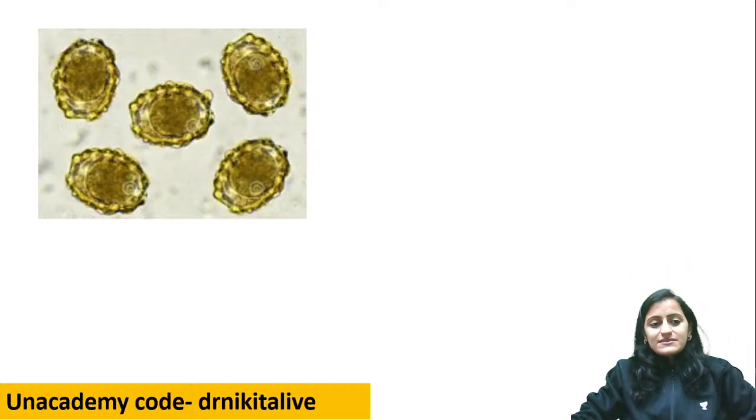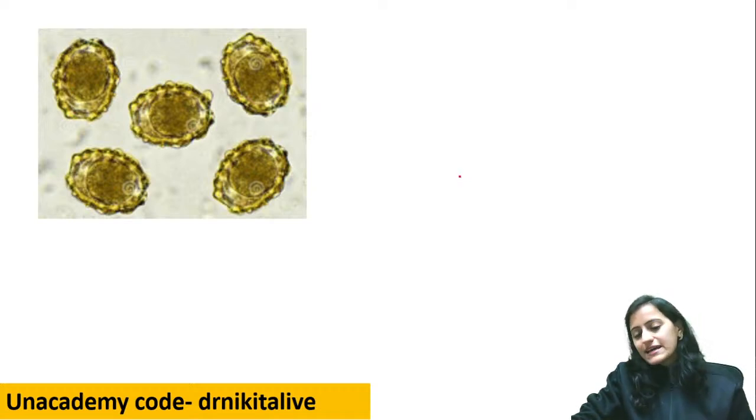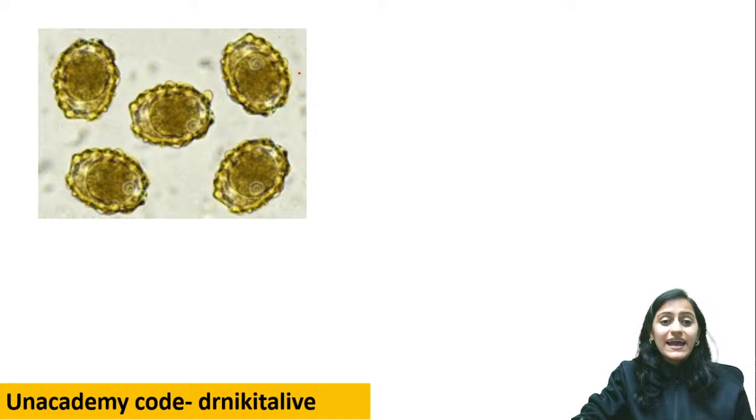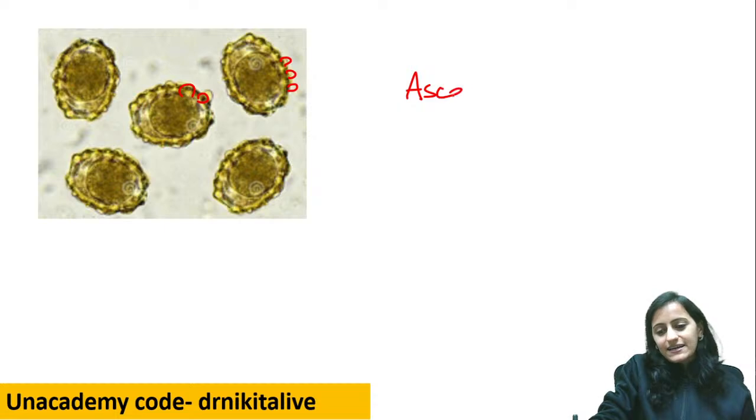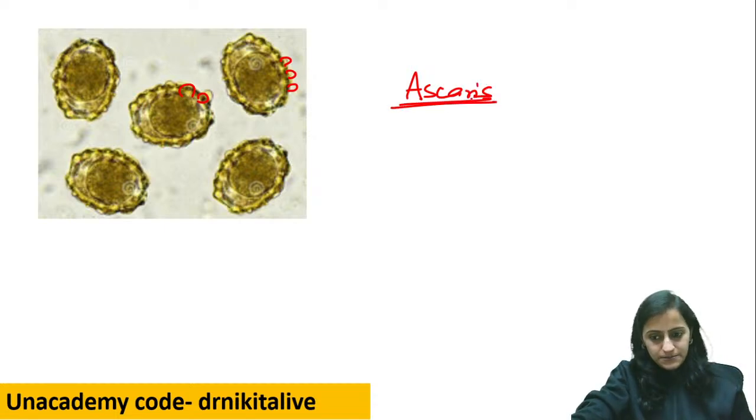Look at this one. We have already seen this image. What eggs are these? The eggs look scary. Very good. So the scary, tuberculated surface egg is Ascaris. Okay, this is Ascaris. That is what we are seeing here.